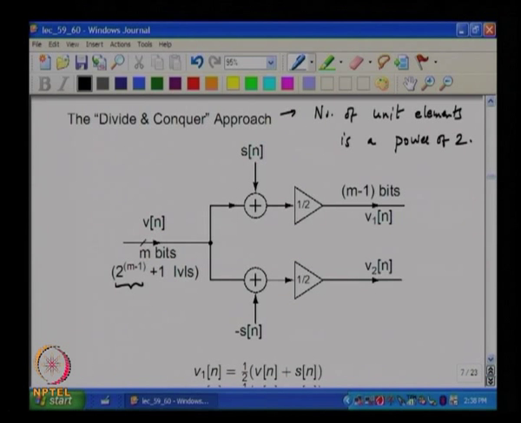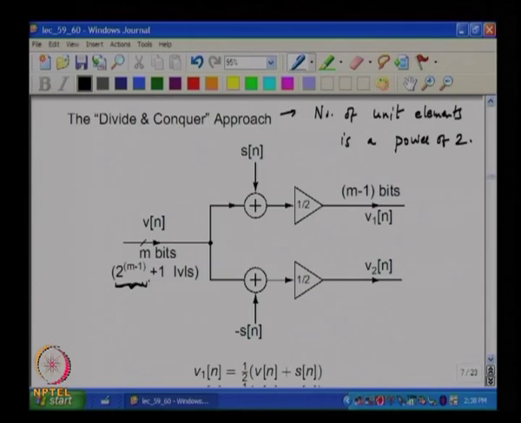If the number of unit elements is a power of 2, the number of levels must be an integer, of course. How many levels must we have? A power of 2 plus 1.